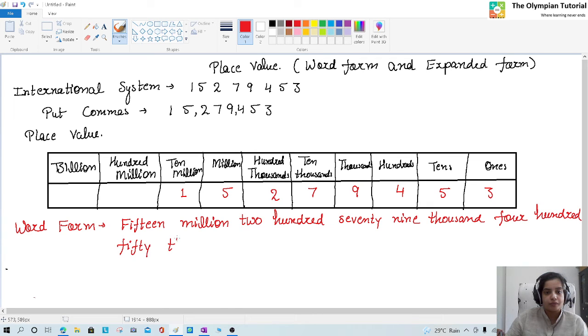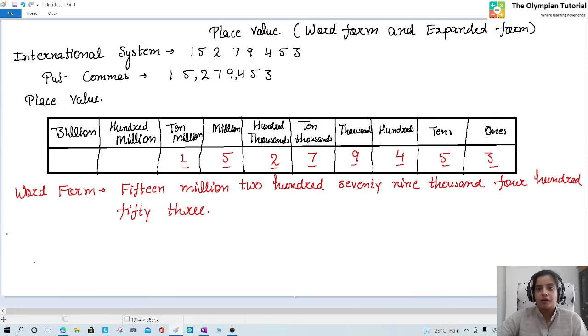So kids, did you get it? 15,279,453. Now we will work on its expanded form. Expanded form, same, to write each and every digit with its place value.